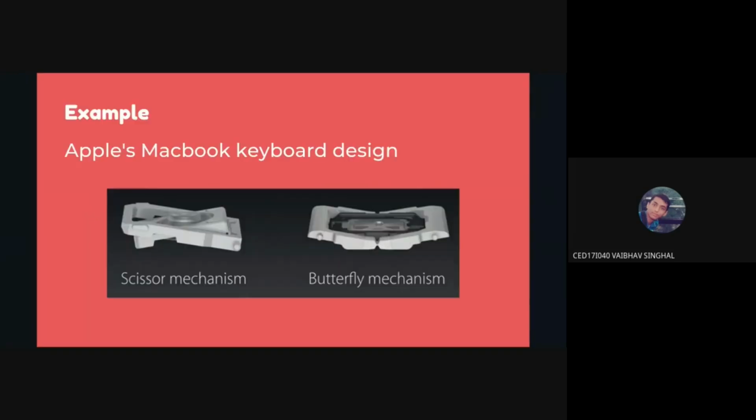So I'll take you through one case study of this, which is the Apple MacBook's keyboard design. Traditionally, all laptops have been using the scissor mechanism for the keyboards. If you remove a key from your keyboard, you'll see this design. This is known as the scissor mechanism. In order to make their laptops even thinner, Apple went with a butterfly mechanism. They developed it and started using it.